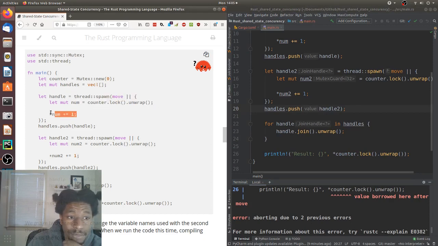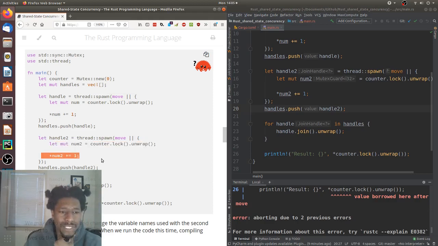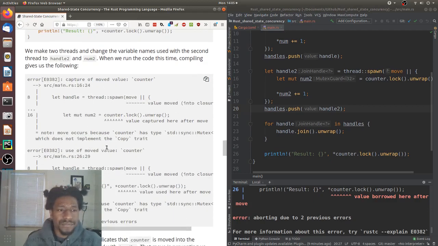This is the same closure. Push. Handle thread. In this closure, they changed the value from num to num2. Okay, I'm not sure if that makes a difference, but okay. We made 2 threads and changed the variable names used with the second thread to handle2 and num2.